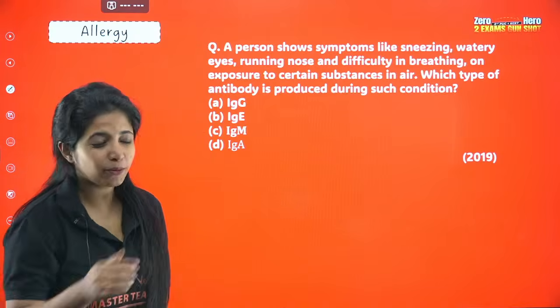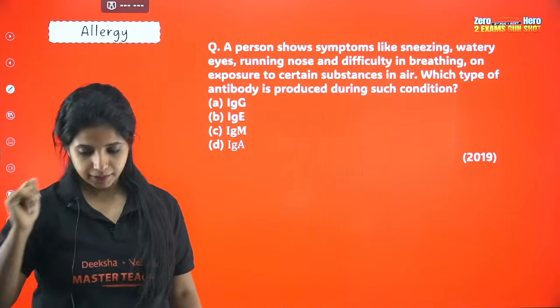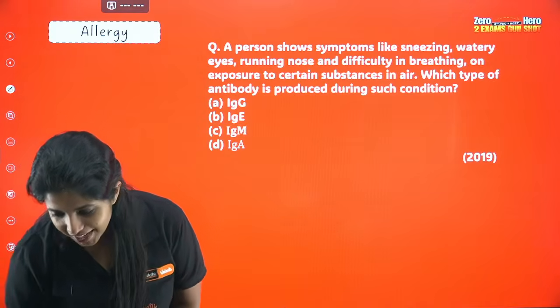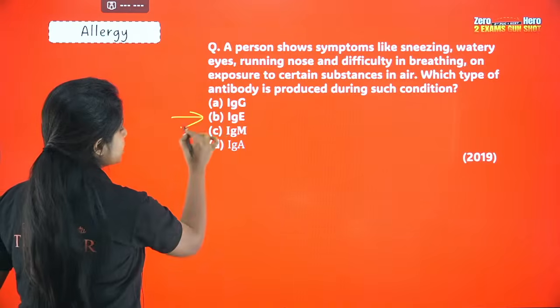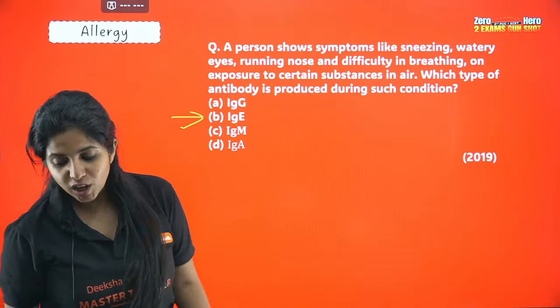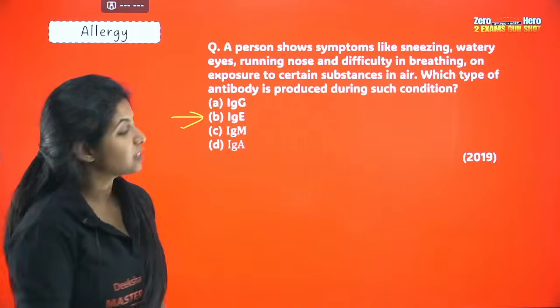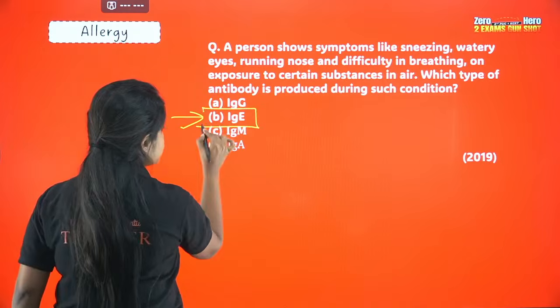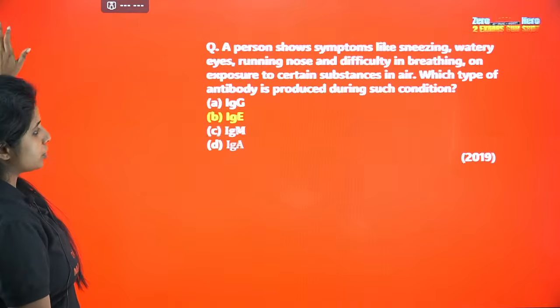Okay, guys, can you try to solve this? Okay. Dhanishri says the answer for this question is B. B is what? IgE. Yes. The question is kind of very simple. When does it become simple? When you guys study it, right? And as of now, you guys studied it, which is why it is simple for you. So IgE is the answer for this particular question.